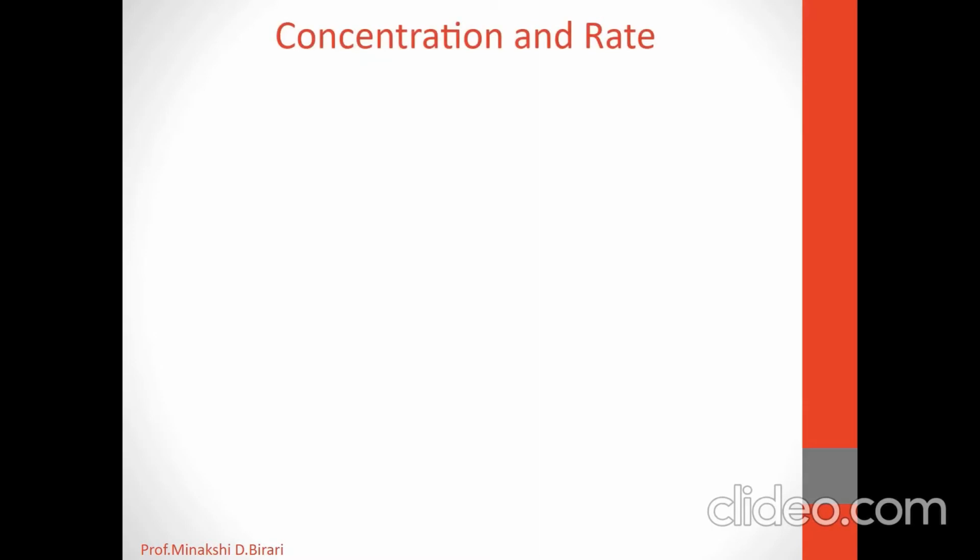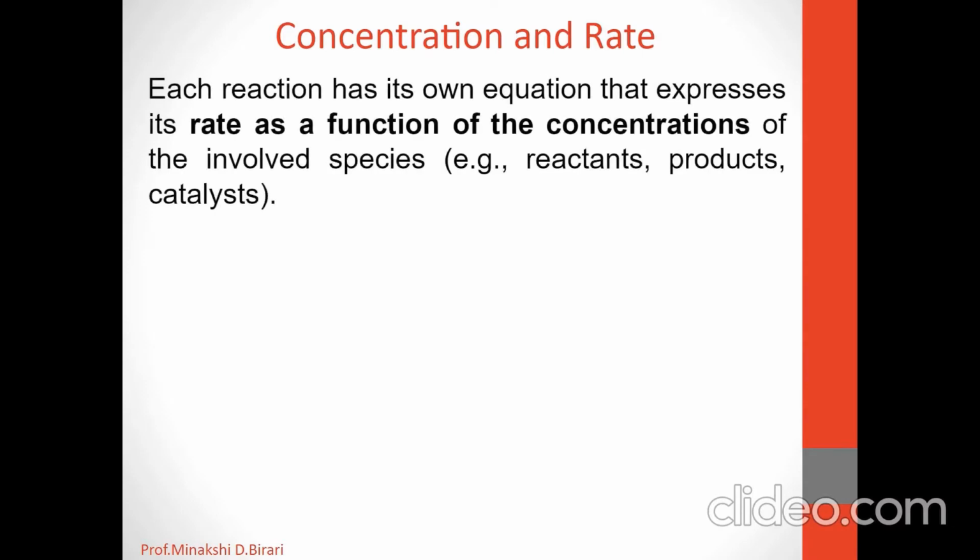The dependence of the rate of the reaction on reactant concentration at a given temperature is given by the law of mass action. The law was proposed by Guldberg and Waage. So each reaction has its own equation that expresses its rate as a function of concentrations of the involved species.